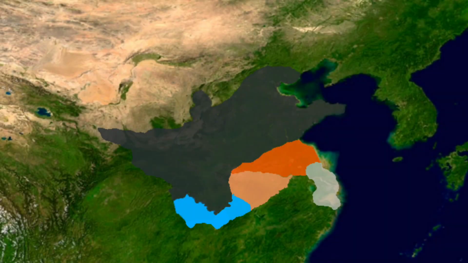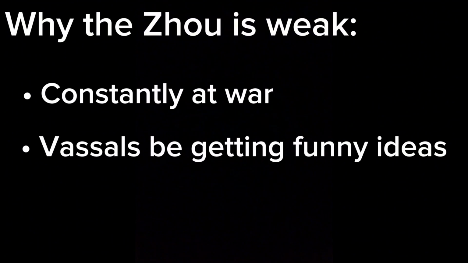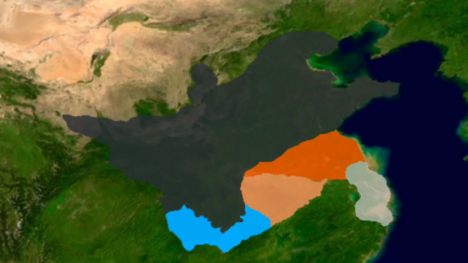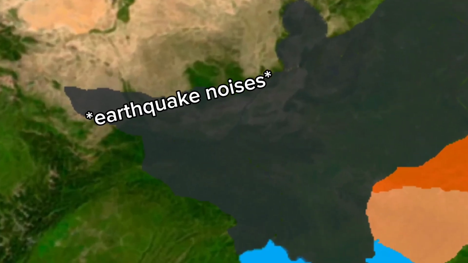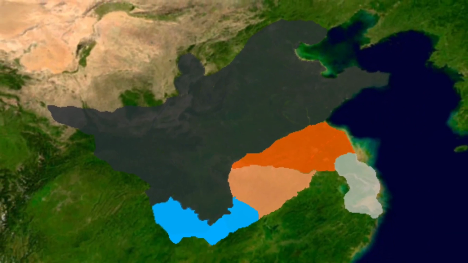By now, the Zhou had weakened greatly, not only because of the constant wars in the south, but also because the Fengjian system that was established at the start of the dynasty 300 years ago had allowed vassals to gain greater autonomy, both economically and militarily. Then Xuan's son, King Yu, came to power. After a few years of his rule, a great earthquake hit in the west, and many took this as a sign from the heavens that the dynasty was about to be destroyed. But other than that, his reign was pretty uneventful.